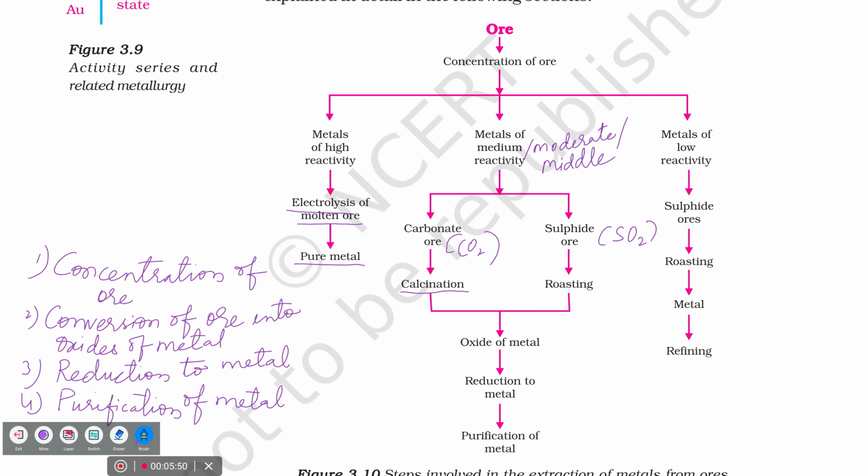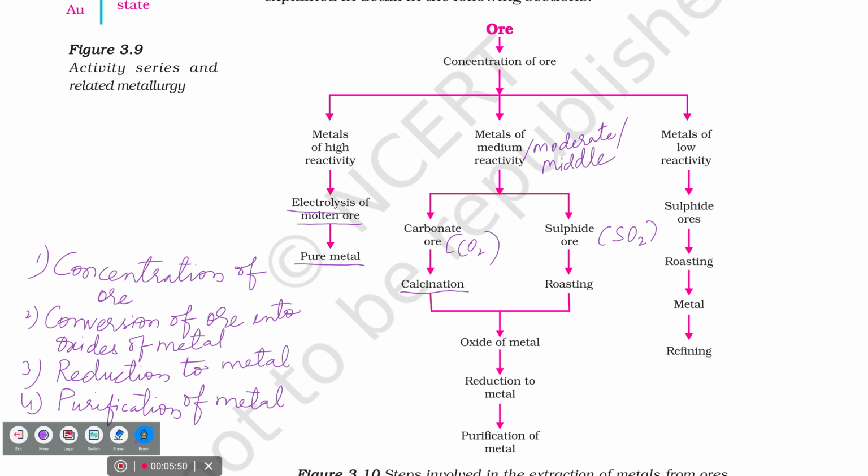Next, now how many of them will be able to say the steps involved in the extraction of metal? 4 steps. What are they? Concentration of ore, conversion of ore into oxides of metal. Third one, reduction to metal. That means oxide should be reduced to metal. Last one, purification of metal. That is the general one. You have to remember it.